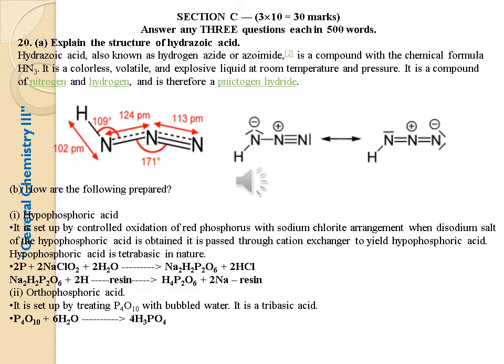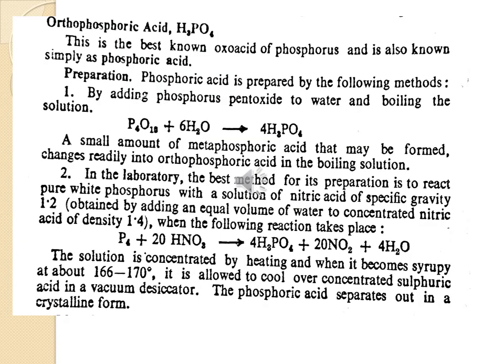hypophosphoric acid. Orthophosphoric acid. It is prepared by treating P4O10 with boiled water. It is a tribasic acid. So phosphorus pentoxide reacts with 6 molecules of water, gives phosphoric acid. Orthophosphoric acid. This is the best known oxoacid of phosphorus.